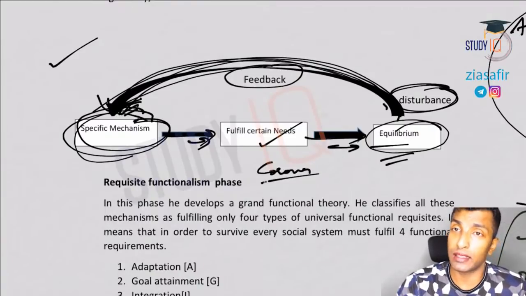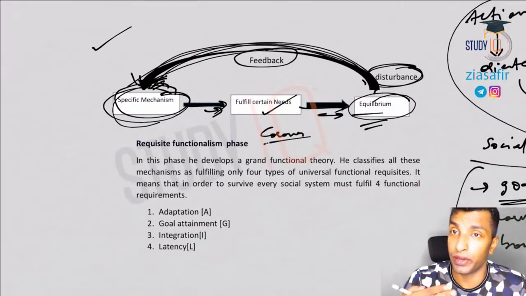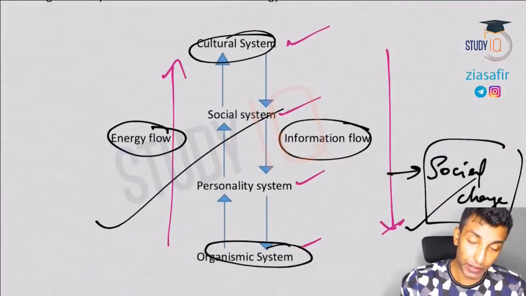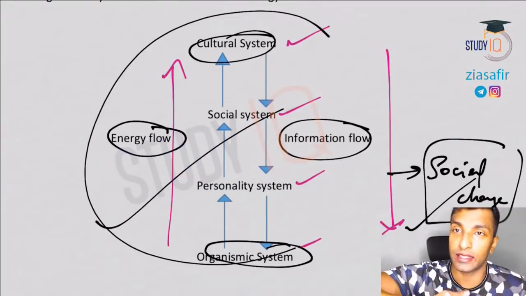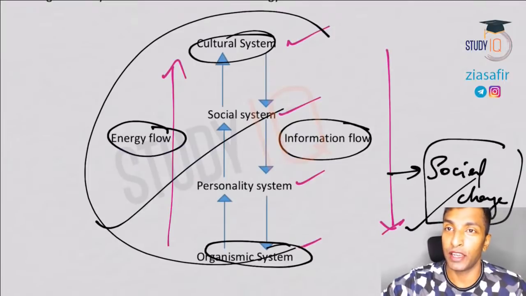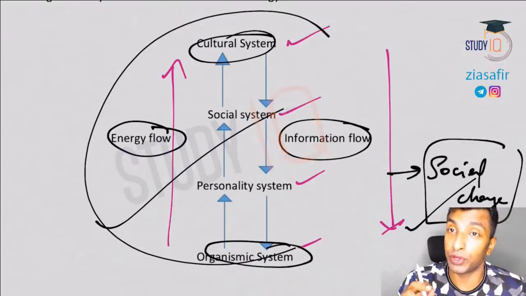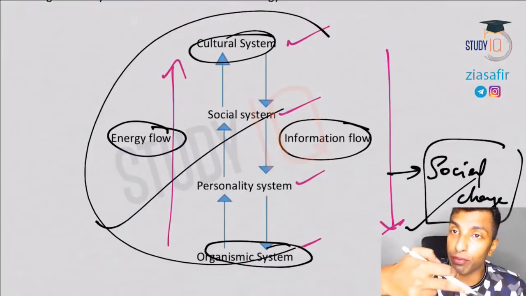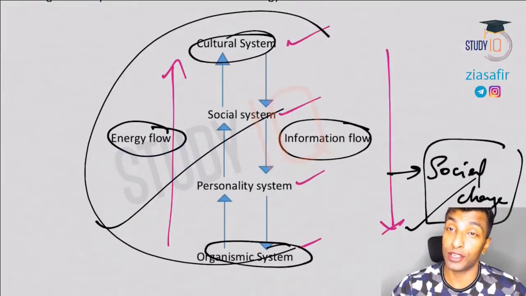So if the question is asked like this, these are the things that you need to write. I've told you, and towards the end, two diagrams have to come in this question. Even though it is a 10 marker, you can fetch marks with these two diagrams. This diagram should be there, and this diagram also should be there, because this shows the disturbance. If the energy flow and the information flow change, if there is a disturbance in that, the equilibrium breaks, and that will bring disequilibrium. So the mechanisms will start functioning and bring back the equilibrium to maintain the same flow. So these two diagrams have to be there in your answer, even if it is a 10 marker.